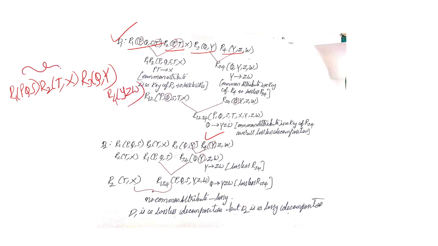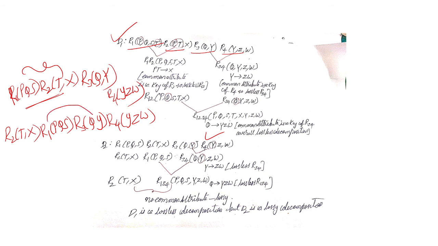Okay, we will see here there is no common attribute between R1 and R2, right? We cannot combine these two relations. Then we will write R2 first, and R1 PQS, R3 QY, R4 YZW. Is there any common between R1 and R3? Yes, Q is common and Q is the key of the R3 relation. Then we can combine R13, PQSY. This is the new relation, and R2 is TX.